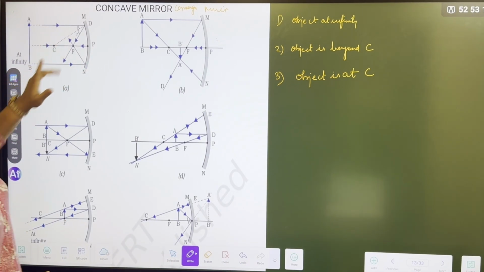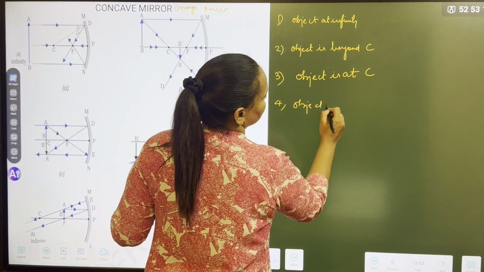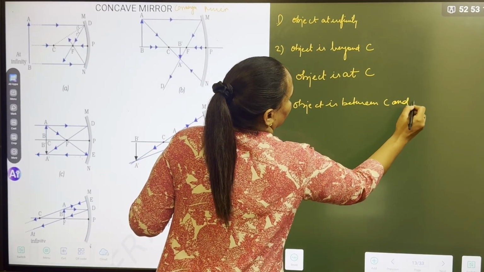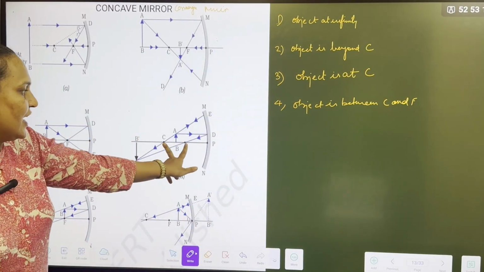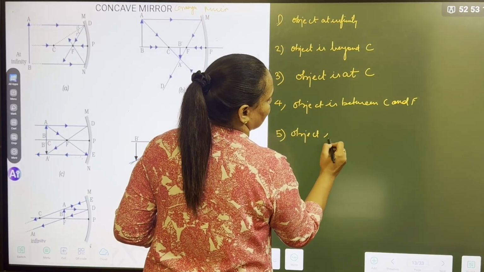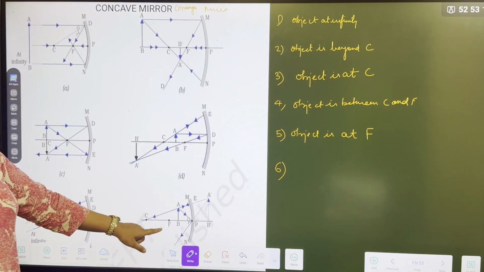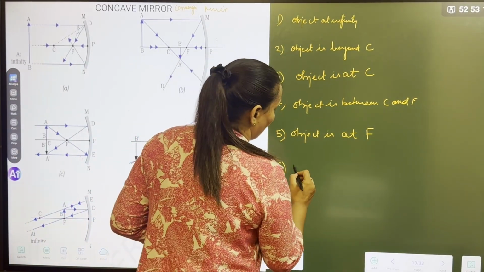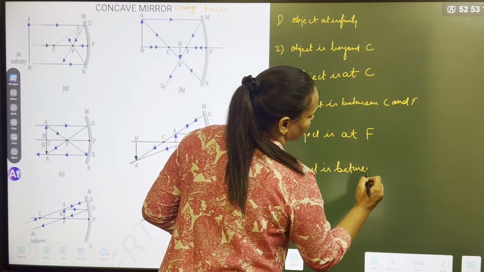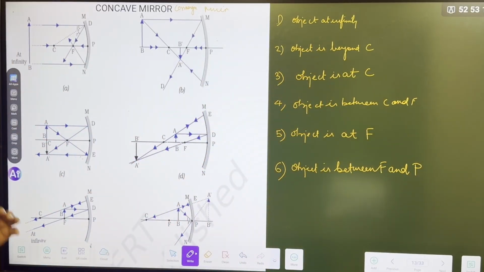Infinity, then beyond C, then the fourth, object is between C and F. Fifth, object is at F. And the last, 6th ray diagram, object is very near to the mirror, between focus and pole. So these are the 6 positions.